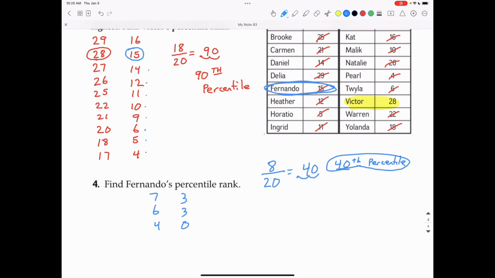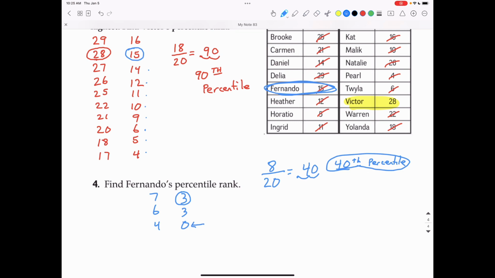And let's say I wanted to know what percentile the 3 hits was at. If I look at this 3 right here, the number of days that he hit less than 3 was only 1 day, the 0.